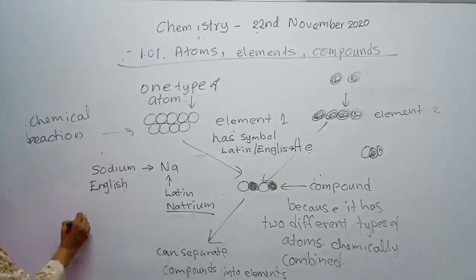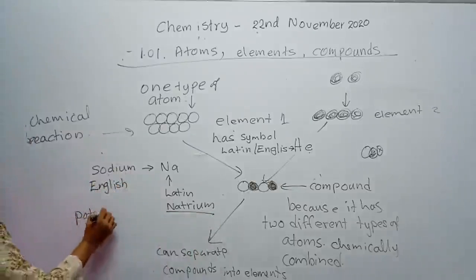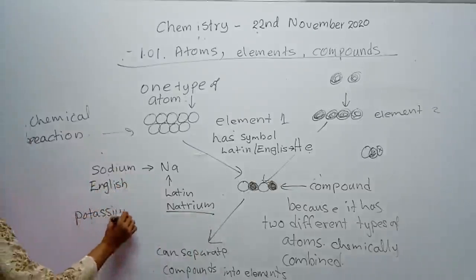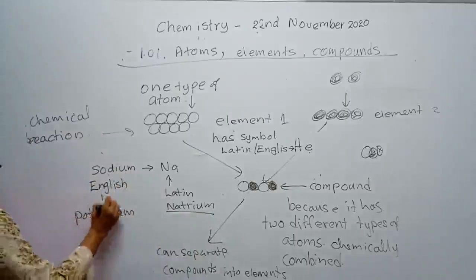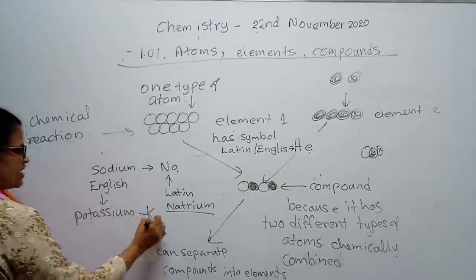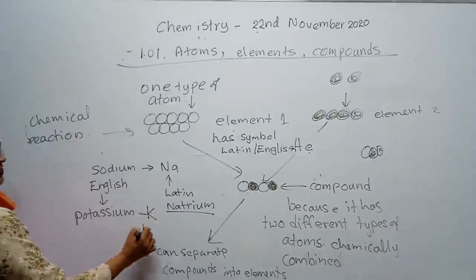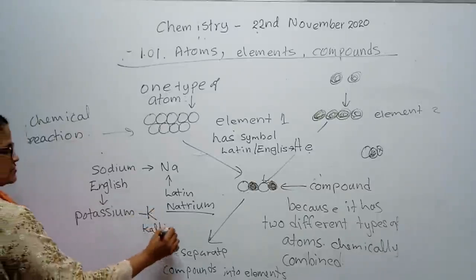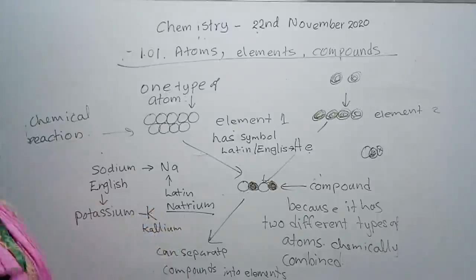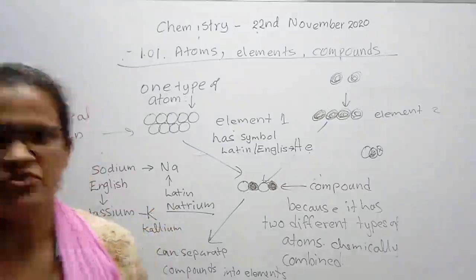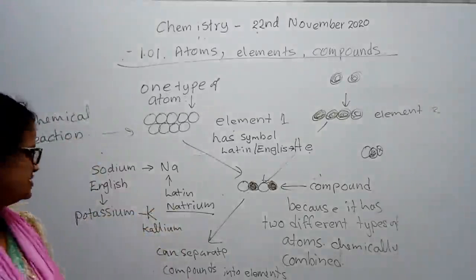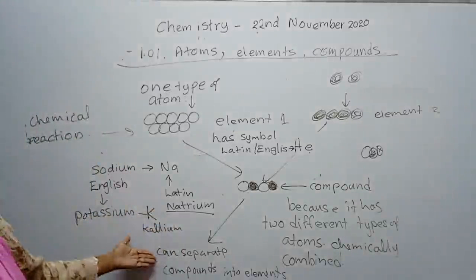It is the same for potassium. Potassium is the English name and its symbol is K, capital K. It comes from Kalium. Don't worry. I will provide you study notes. Just listen and understand right now.